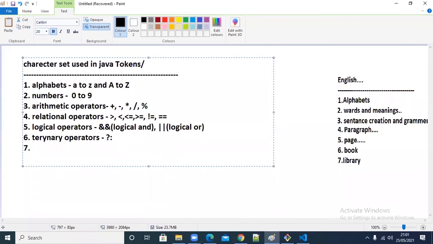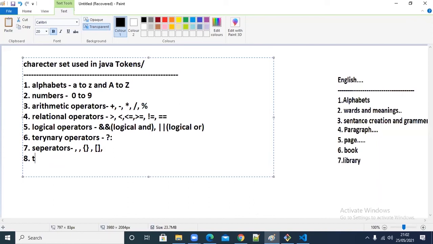Okay. Next thing, separators. What is that? Separators are something like comma and these brackets. All these will come as separators. Next thing is terminators. Terminators are the semicolon. Only the semicolon is the terminator.